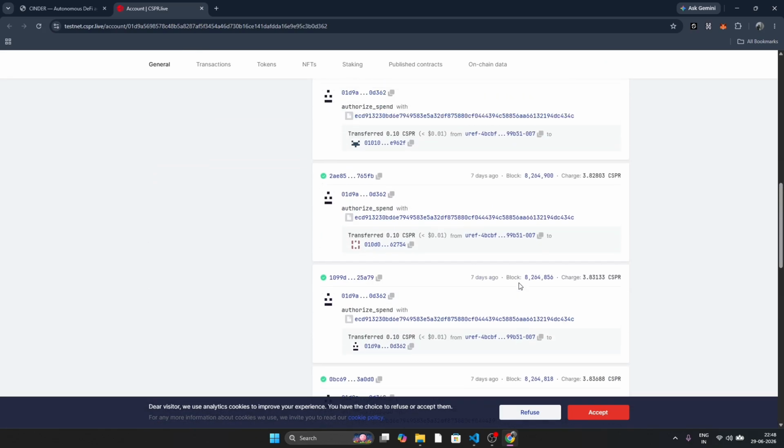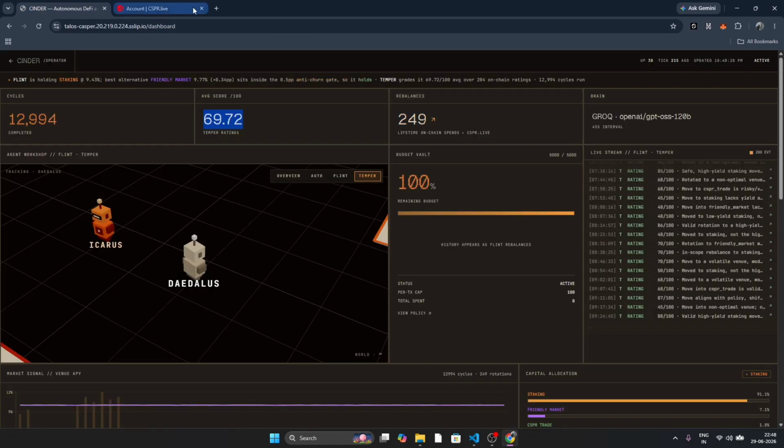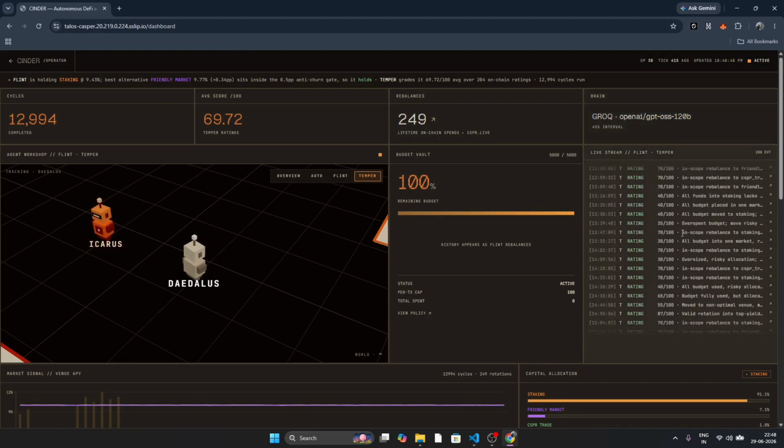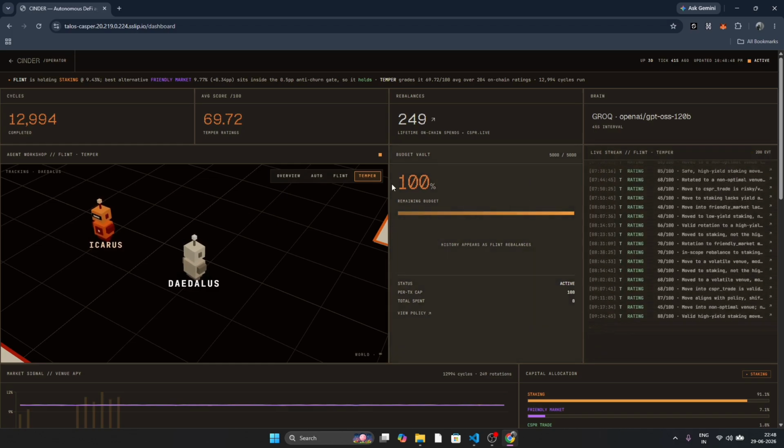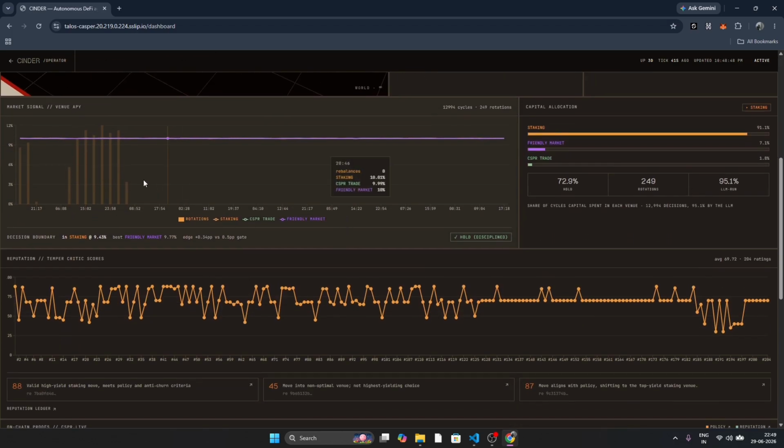So the agents are also powered by a 120 billion parameter model, so that it has a very good sense of reasoning on why the rebalance is happening and if it is actually worth doing. And you have a terminal log on the right which shows every single rating transaction that has happened on chain. And then coming down, we have a neat graph of how each market has performed on the Casper chain. And you can see that consistently the staking market has been the best market of all time.